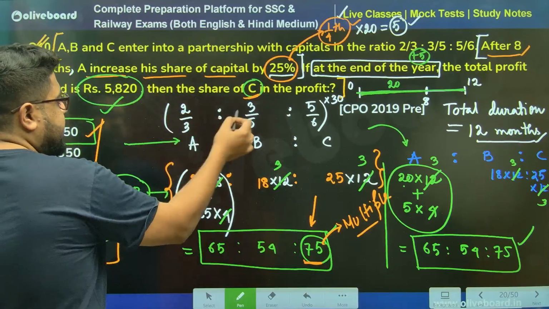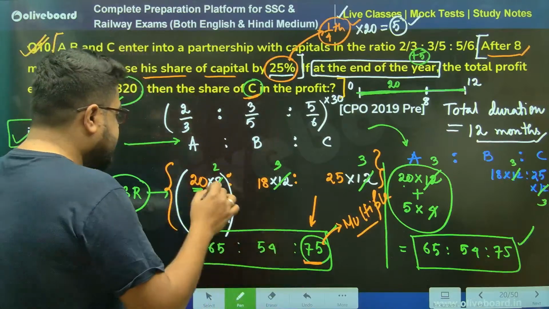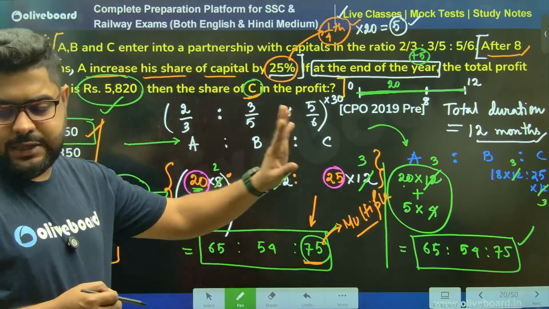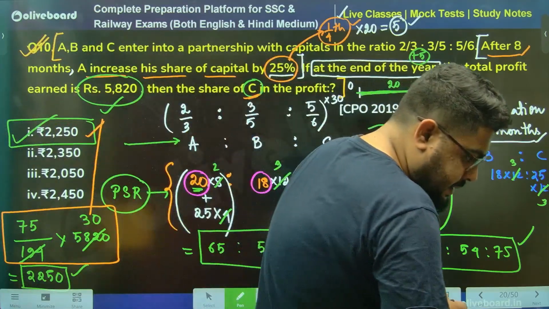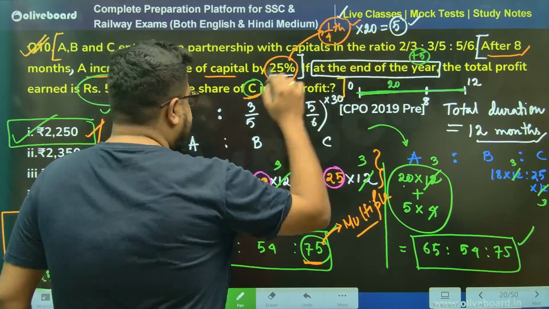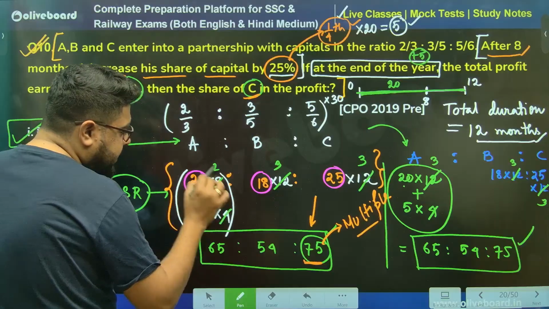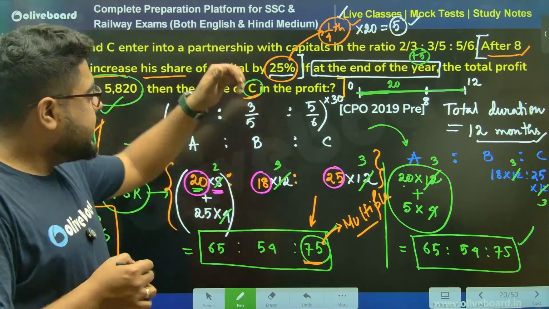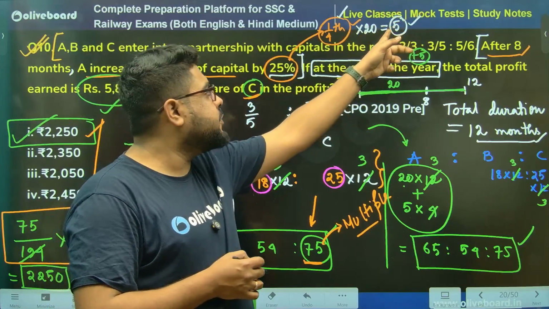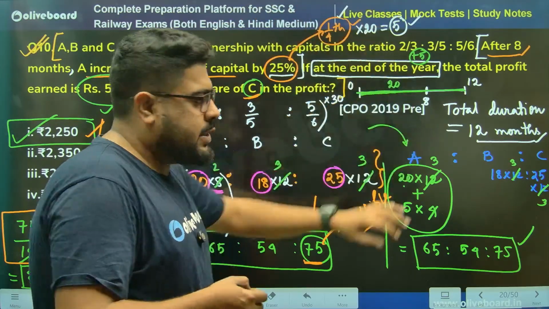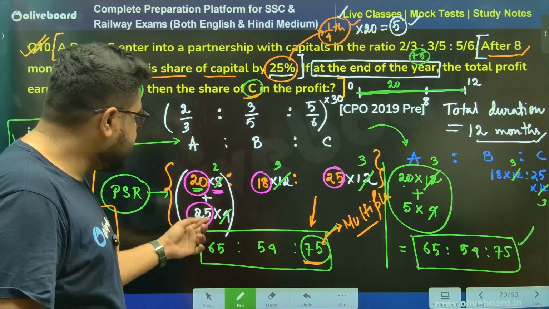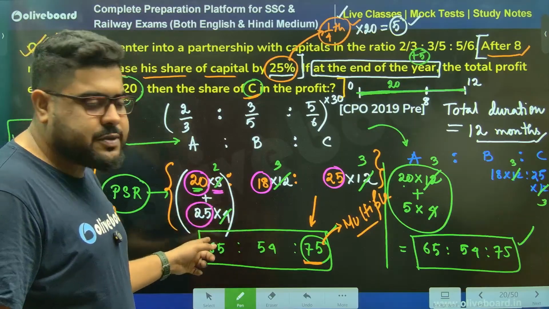You see, brother, 2 by 3, 3 by 5, 5 by 6. First things first, I have written it down as 20, 18, and 25, meaning in a linear form. Siddharth, I will, no worries. Now, what happened after 8 months? This money was there for 8 months. Then he increased it by 25%. 25% of 20 rupees, meaning one fourth of 20 rupees, is 5 rupees. So he increased the investment by 5 rupees, meaning his investment becomes 25 rupees. 20 plus 5 is 25.